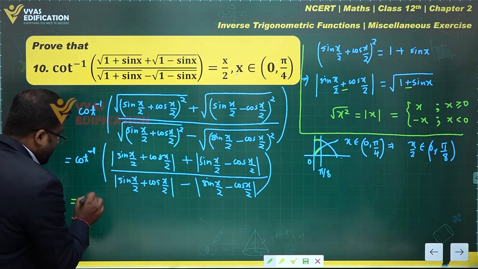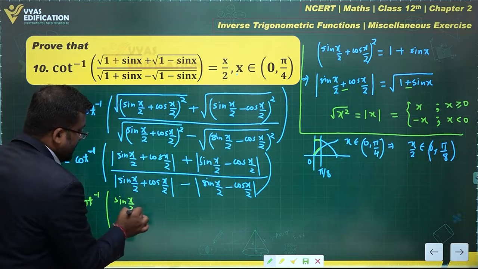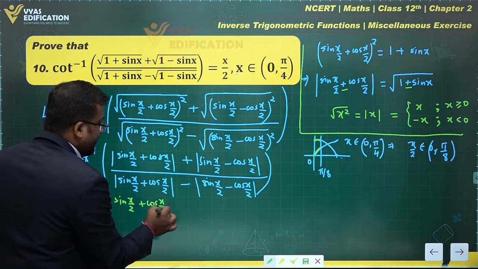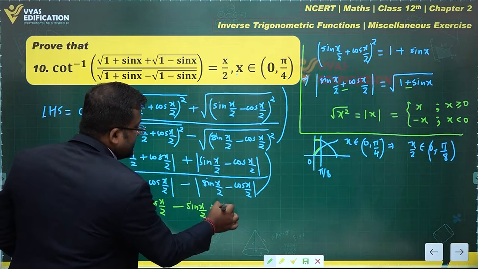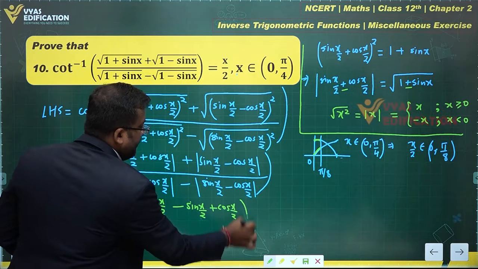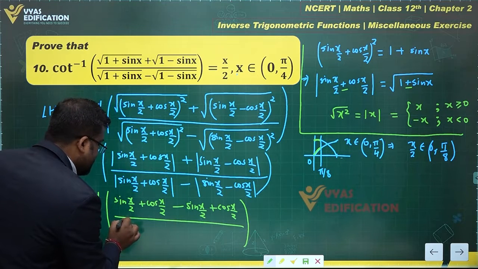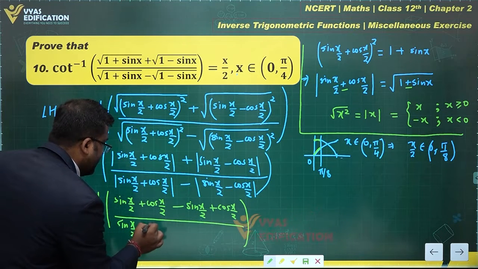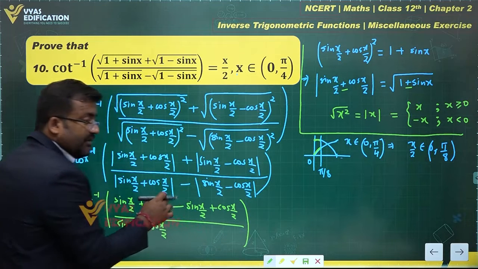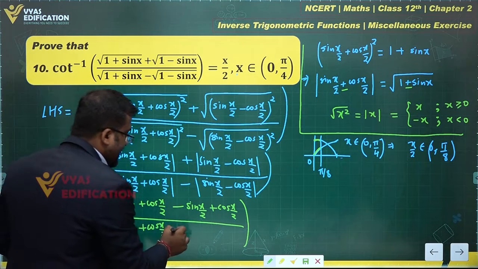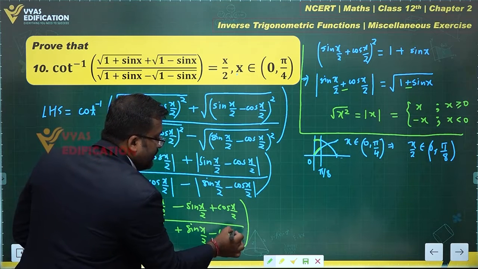Okay, that's the important step. This further gives me cot inverse of, this opens as sin x by 2 plus cos x by 2 minus sin x by 2 plus cos x by 2 over here. What about the denominator? The denominator will be similar terms. This will again be negative, minus and minus becomes plus, and this will become sin x by 2 plus cos x by 2 plus sin x by 2 minus cos x by 2.